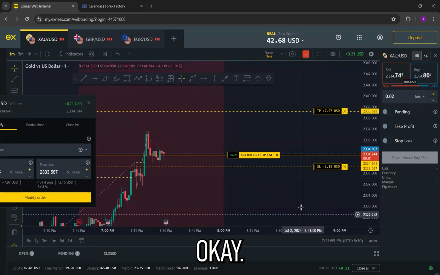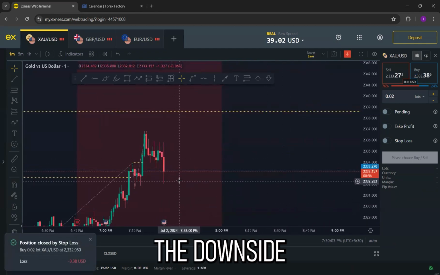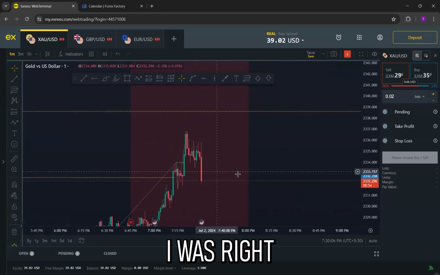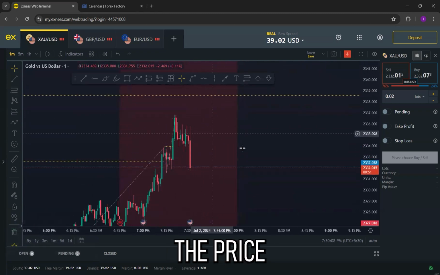3, 2, 1. Okay, price started moving upside and then finally moved towards the downside, giving us a small stop loss. Okay, so I was right over here in my technical analysis that the price really wanted to move upside.